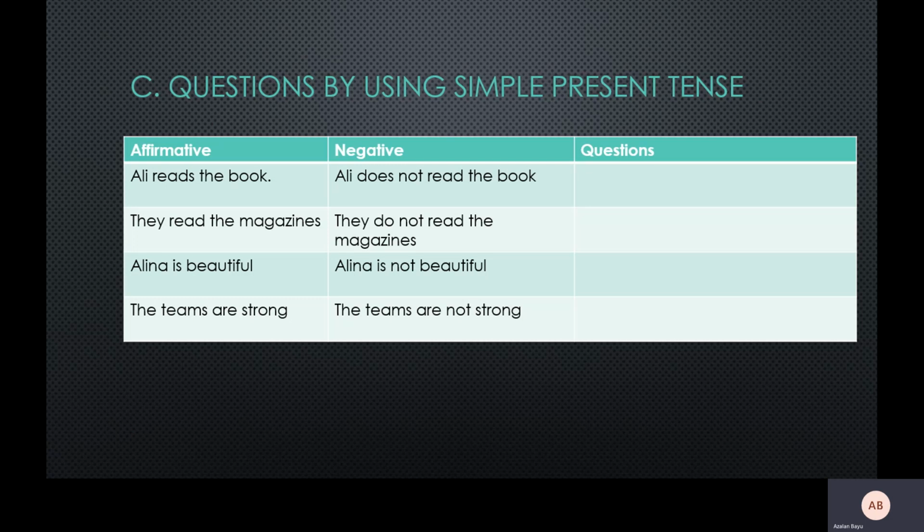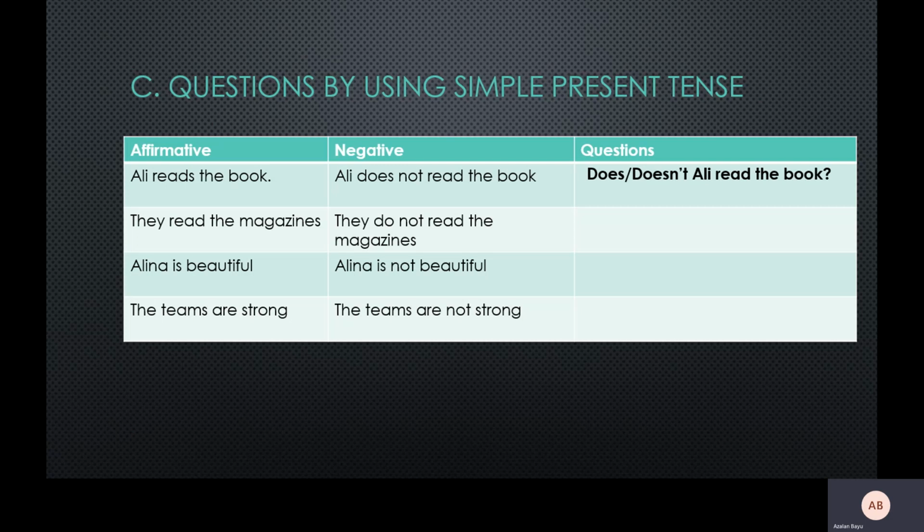Same goes for questions. If you want to form the question, basically you can produce it from the negative sentence that you make. For example, from Ali reads the book, the negative sentence is Ali does not read the book. So for the question you just jumble up the sentence. It will become Does Ali or Doesn't Ali read the book?